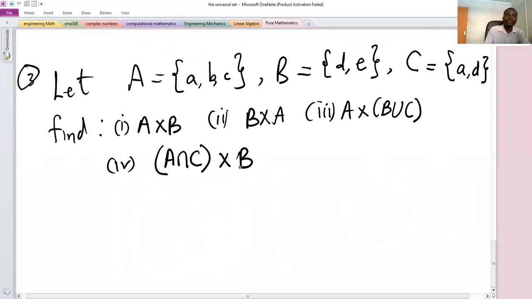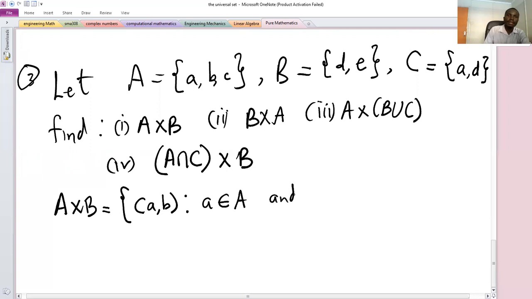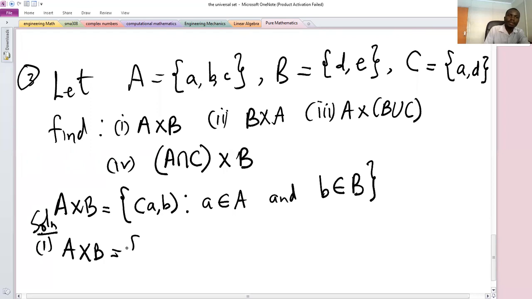So remember that to define A cross B is simply the set given by pairs of elements (a, b) such that a is from set A and b is from set B. So this is how we define the cross product. So when you say first part, A cross B, means we find all those pairs of elements from A paired with elements in set B.